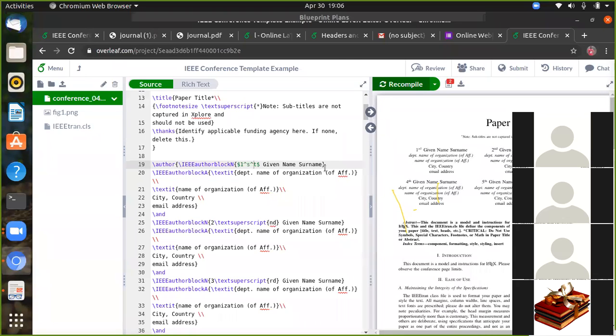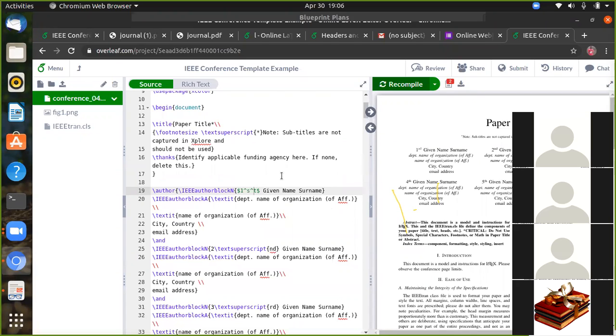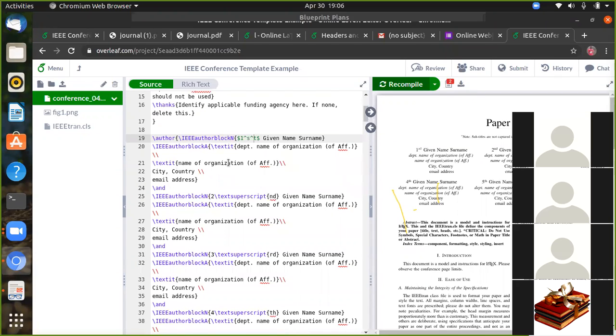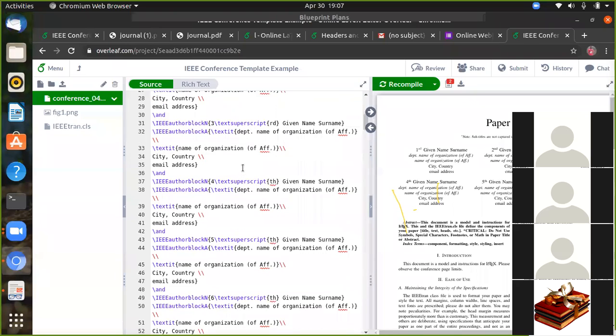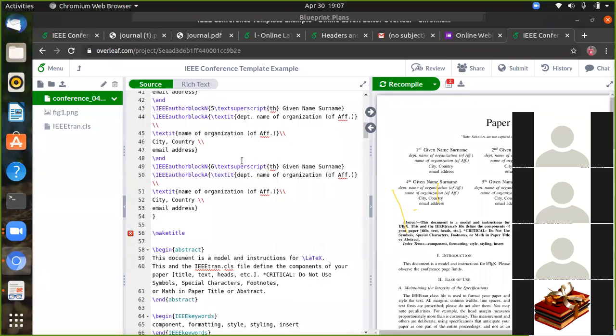Yes, so we must give 1 followed by power s followed by power t. That's why they give superscript words, because 1 power s is 1 power s, then s power t is s power t. You can see here the same words which we can write. Okay, so same as we can give text in it, that is italic font, of your organization name and your email address. So what we defined: for 6 authors, they are defining 6 authors.